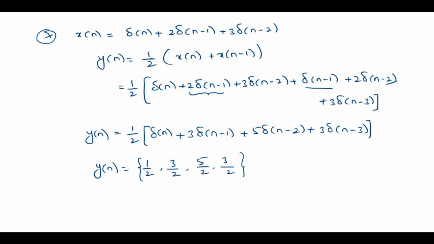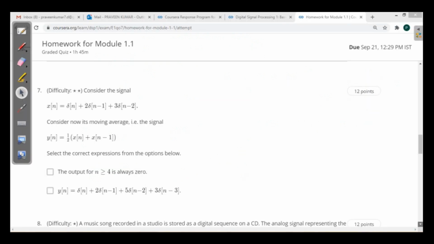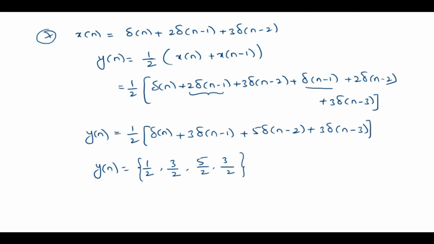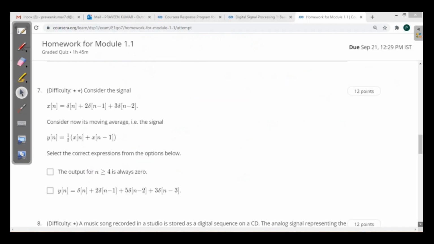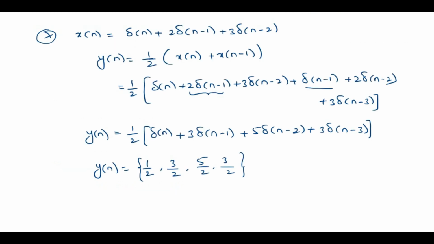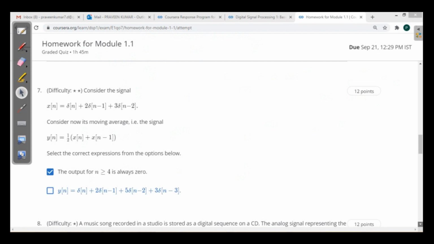Now see the options. The first one: the output for n greater than or equal to 4 is always 0. Exactly. Why? Because our sequence y of n exists from n equal to 0 to 3 only. So output is always 0 for n greater than or equal to 4. The first option is right. And see the second one, y of n is del of n plus 2 del of n minus 1 plus 5 del of n minus 2 plus 3 del of n minus 3. See, what is the coefficient of del of n? It is 1 by 2. So the second option is wrong.